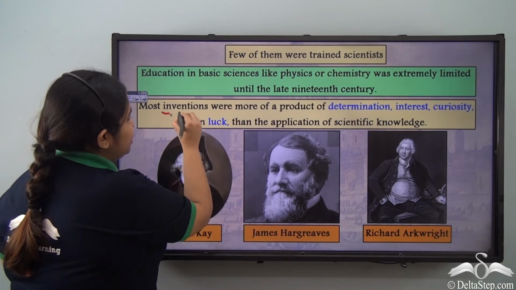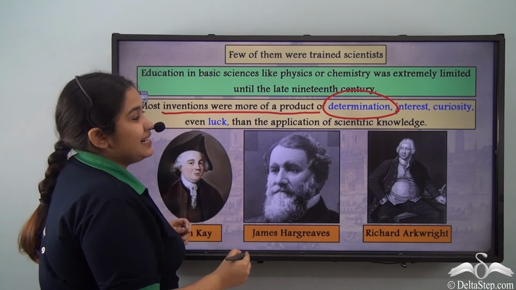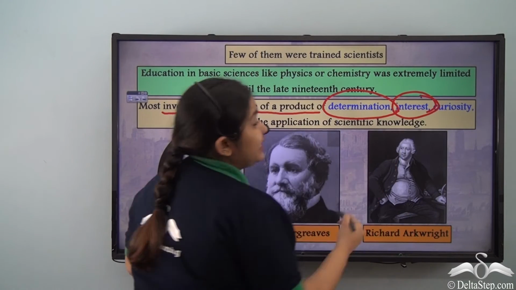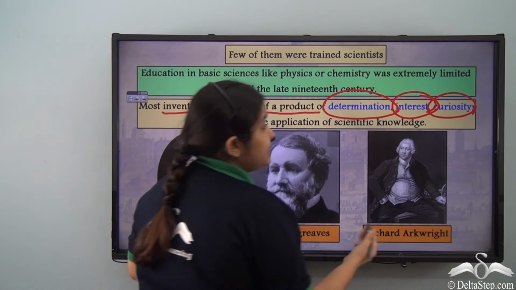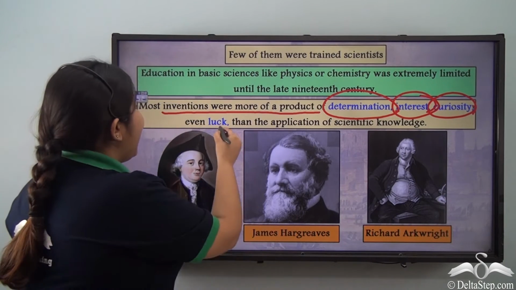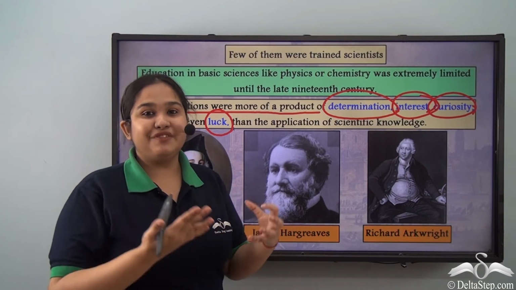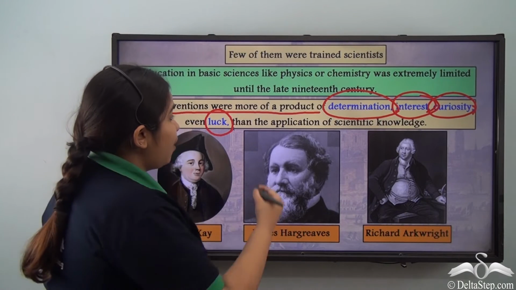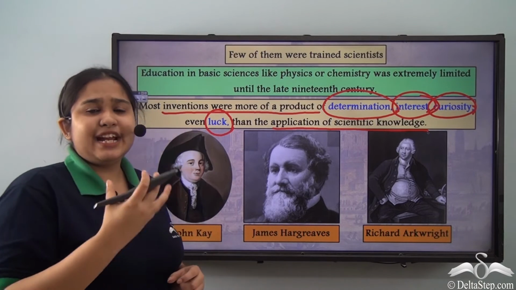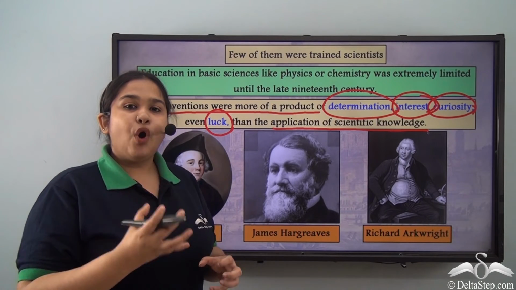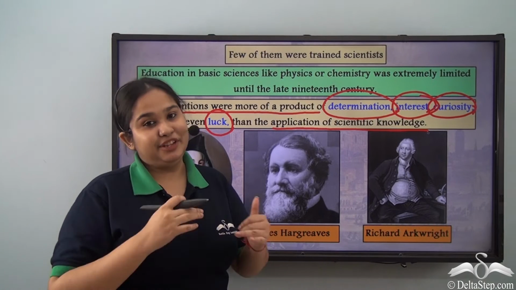Most innovations were a product of the determination of the scientists, the interest in creating a necessary product, curiosity to make a new invention, and the luck for that invention to work the way they wanted it to work. That, along with the application of the little scientific knowledge that they had, pushed these inventions to happen in the first place.